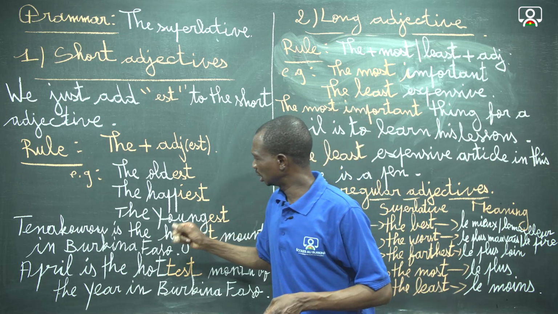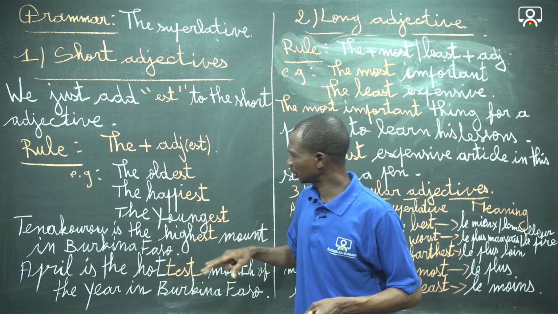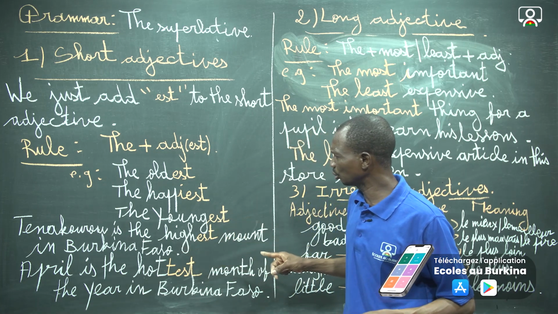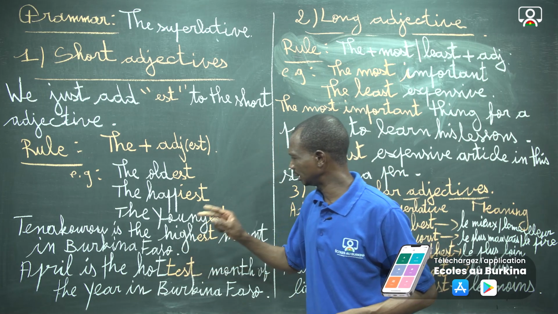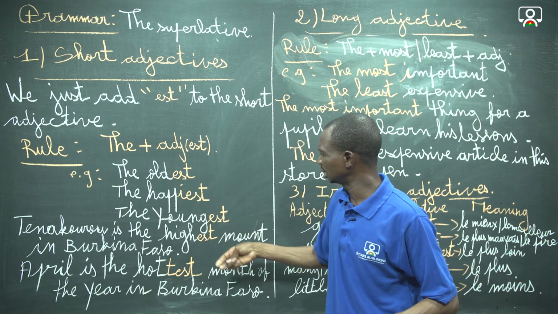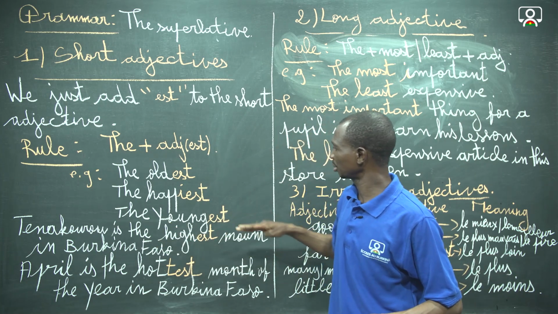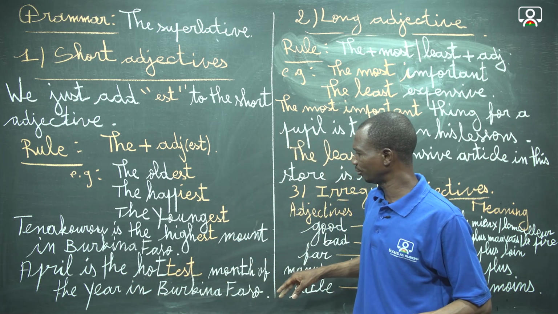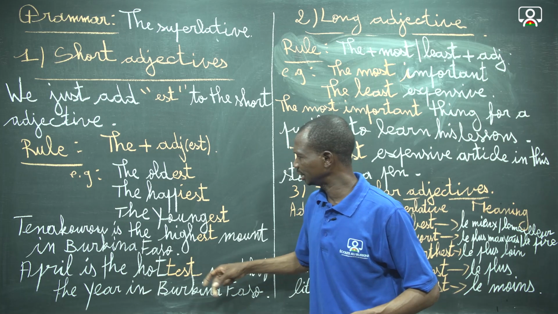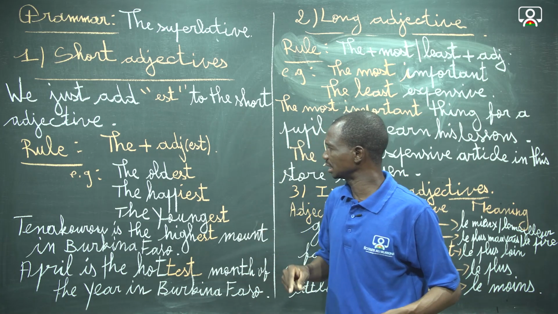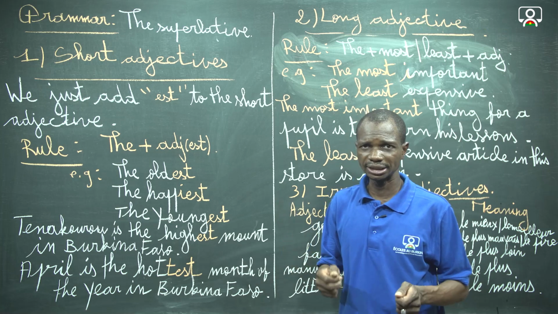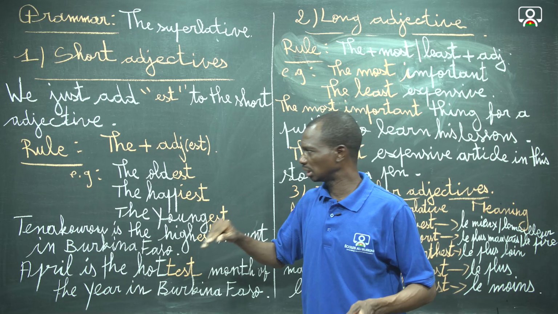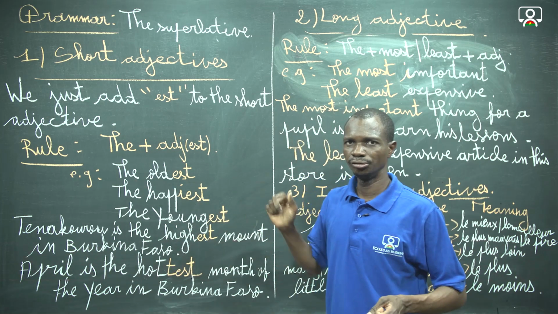Okay. And the contextualizations, as far as the short adjective, we can see on the board: Tenkodogo is the highest mount in Burkina Faso. Here we contextualize the short adjective with the superlative. And the second contextualization: April is the hottest month of the year in Burkina Faso. This illustrates the rule of formation, saying that to get the superlative with a short adjective, we take the short adjective and we just put est.